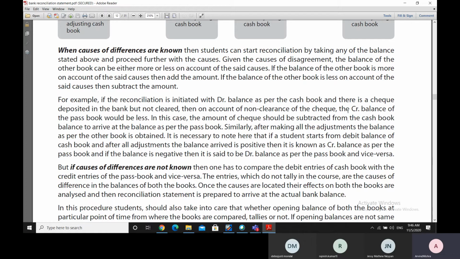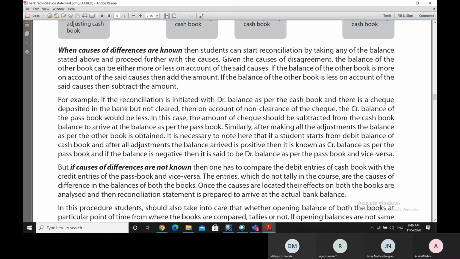the credit balance of the passbook, which is corresponding to the debit balance of the cash book, would not include that check. So the credit balance of the passbook would be lesser as compared to the debit balance of the cash book. So in this case, since we have started with the cash book and we are moving towards the bank passbook, the amount of this check should be subtracted from the cash book balance so that we can arrive at the passbook balance.